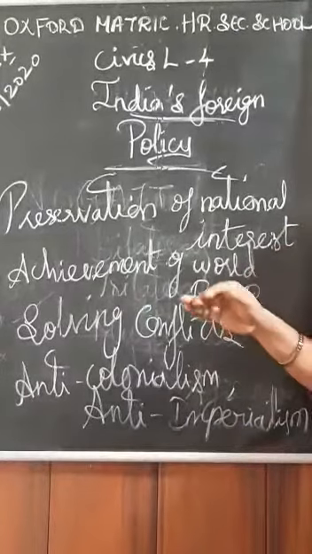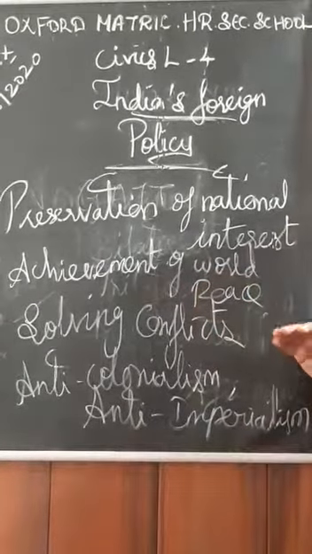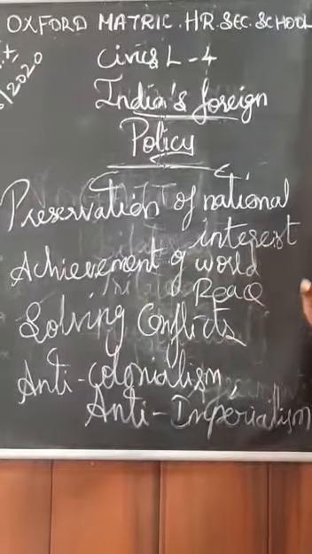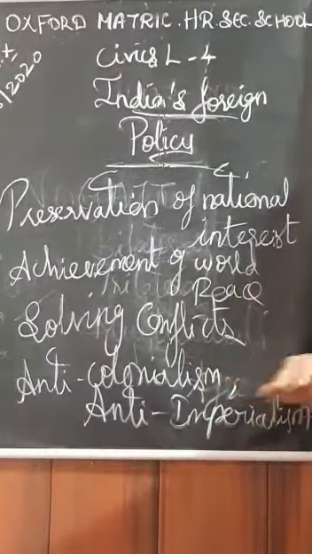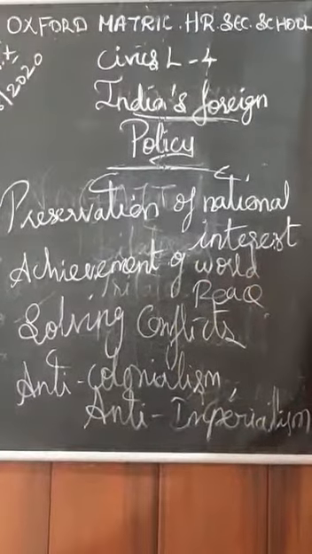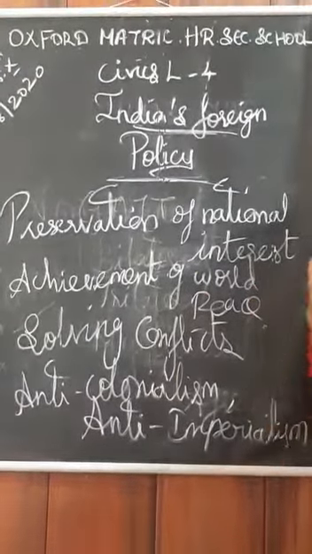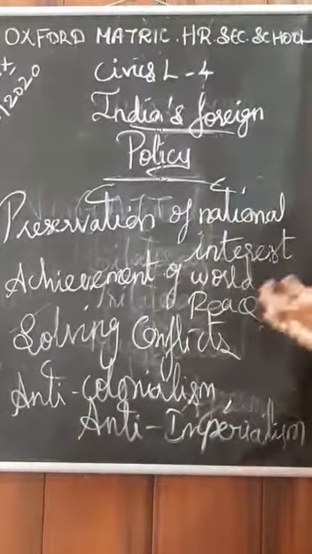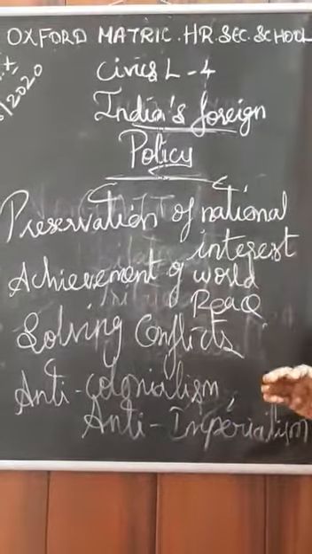Next, equality in conducting international relations with all countries. That means we should treat all countries in an equal manner. We should not show partiality to any country, whether it is a developed country or an underdeveloped country. All countries we should treat only in an equal manner.